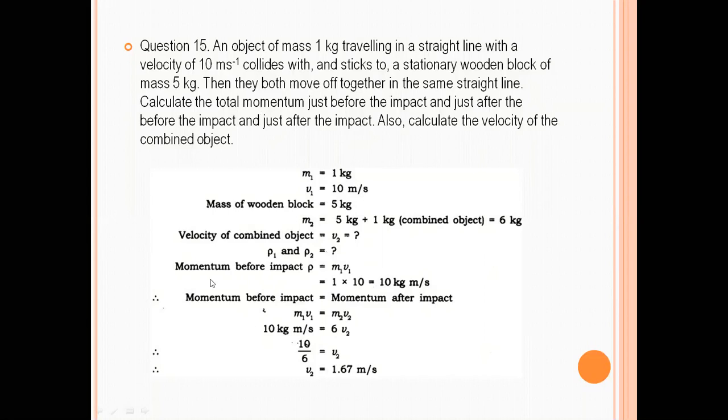Everywhere there is a momentum question, mass is given, initial velocity is given, another mass is given, another velocity is given. So by this you can calculate the velocity of the combined object.